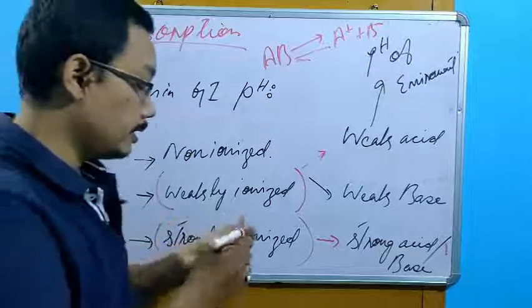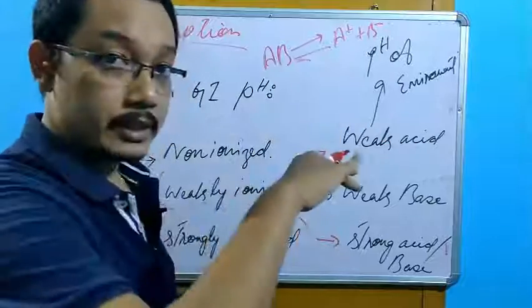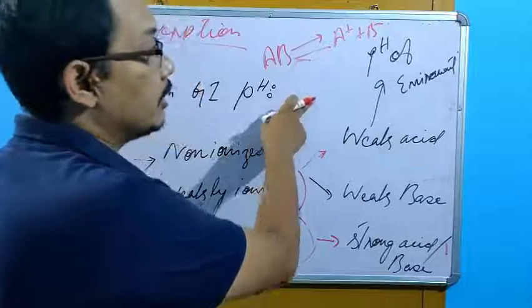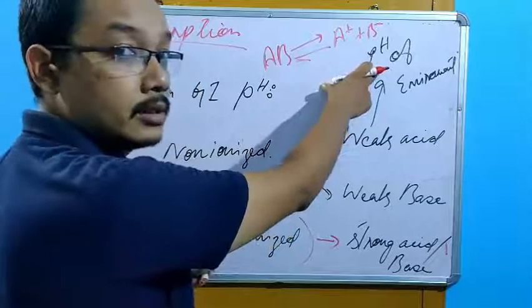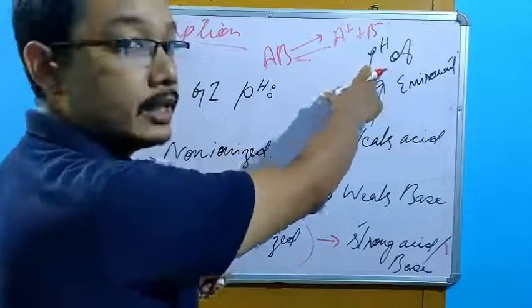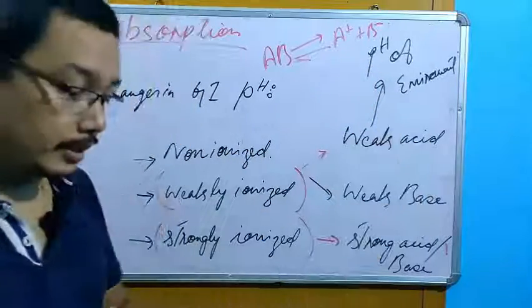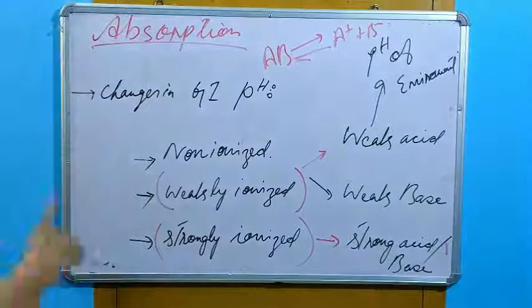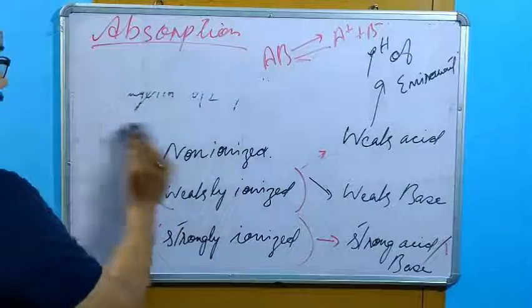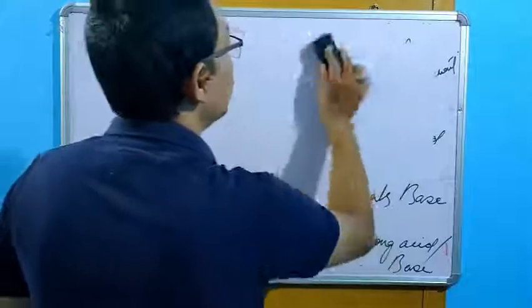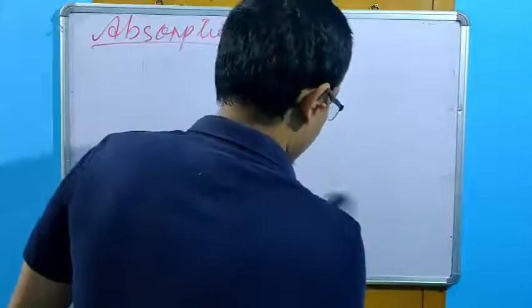If the drug B, go to the previous example, changes the pH of the environment, that means the pH of the stomach, definitely the absorption of drug A will be changed. Okay? Now there is a thumb rule, just keep writing all this. There is a thumb rule. What is the thumb rule?